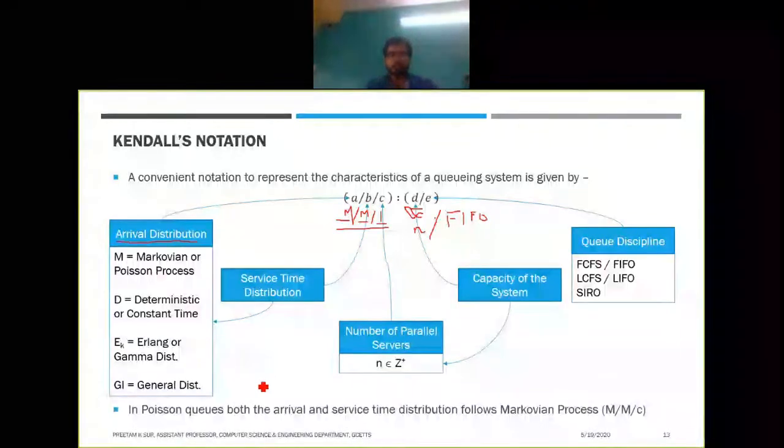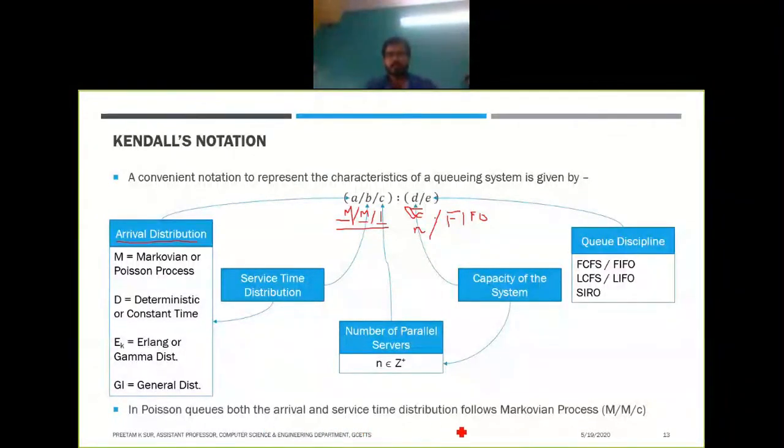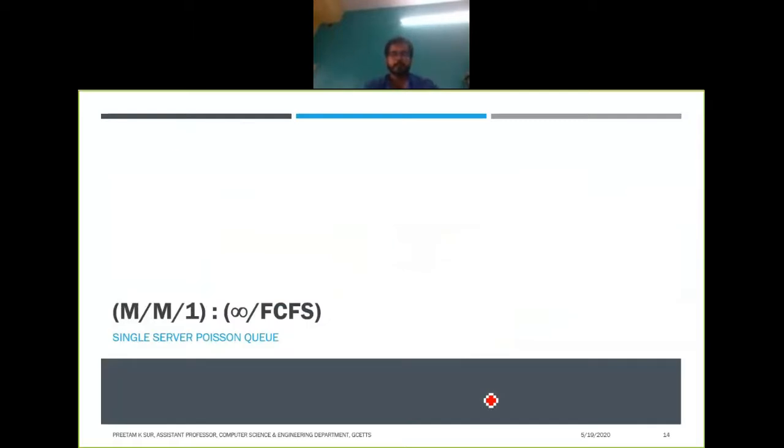In a Poisson queue, both the arrival and service time distributions follow the Markovian process. So both of them have to be M in case of a Poisson process.